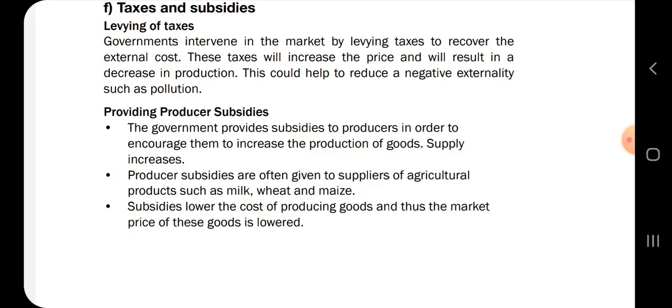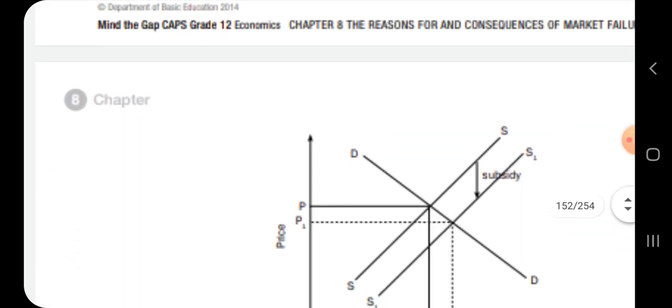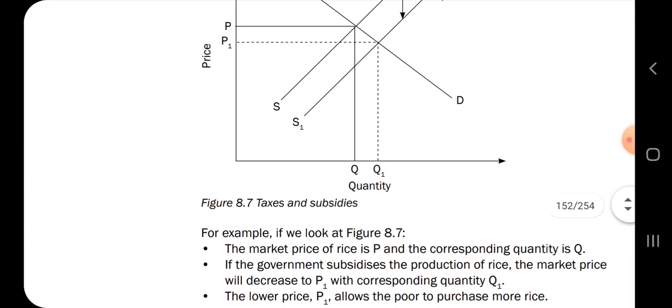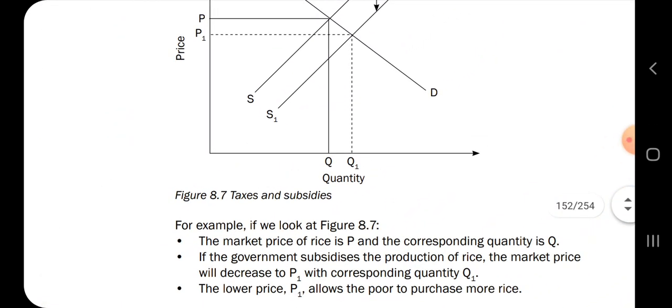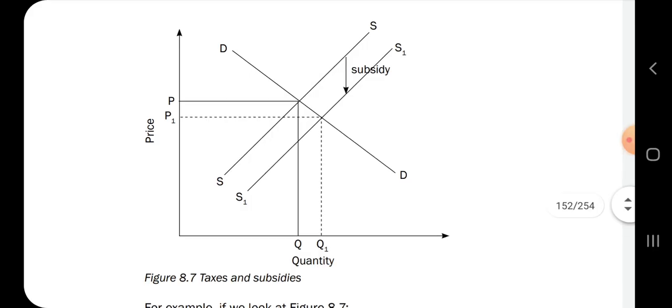So the government will do what? Will subsidize the production of brown bread, giving businesses money for brown bread. If brown bread was supposed to be 18 rand, the government pays 5 rand for each loaf of bread, and then we have 18 minus 5, and the price of bread will just be 13 rand. That's how much we will pay. And then here we have taxes and subsidies. So this is a graph for the taxes and the subsidies.